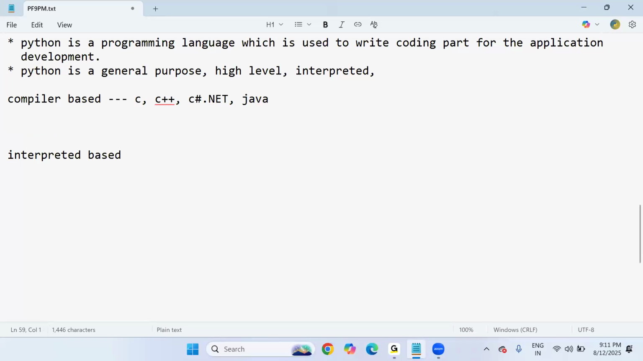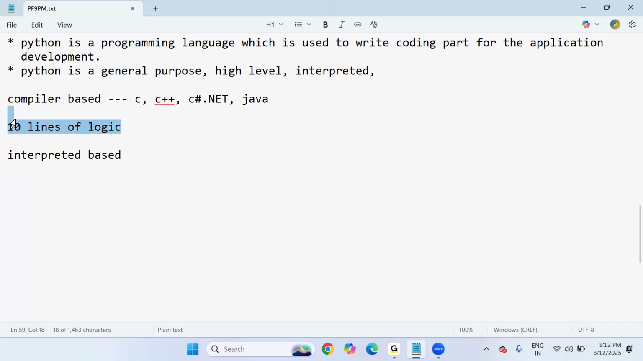Suppose I'm writing 10 lines of logic. If I write 10 lines of logic in C, C++, C Sharp, or Java, just for example, you can consider 10 lines, but you can even write more lines of code, no problem. But the moment I start execution, especially in C, C++, Java, and .NET, the whole program is checked and executed at a time. No matter how many lines of code you have written, the compiler will check the complete code at once.